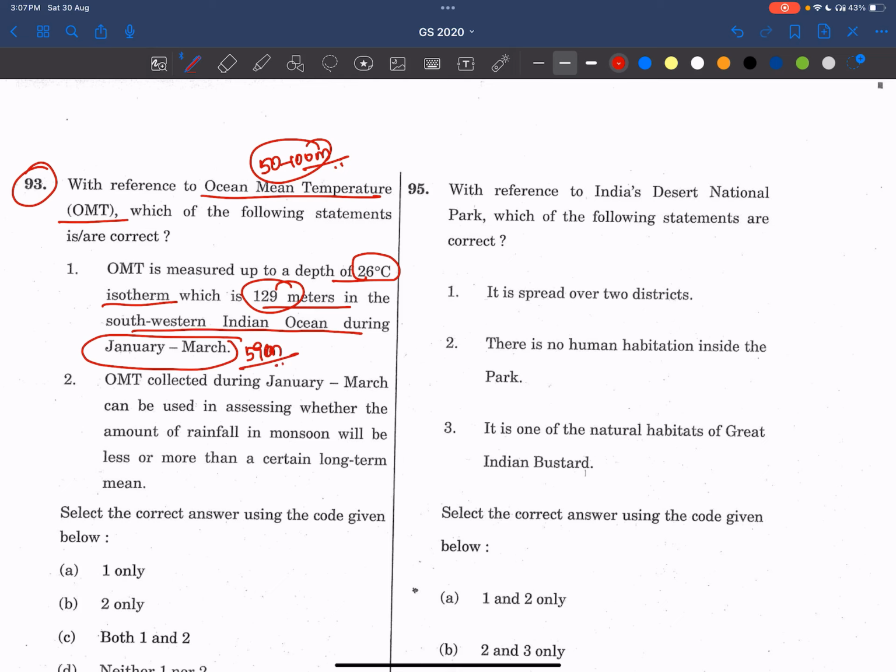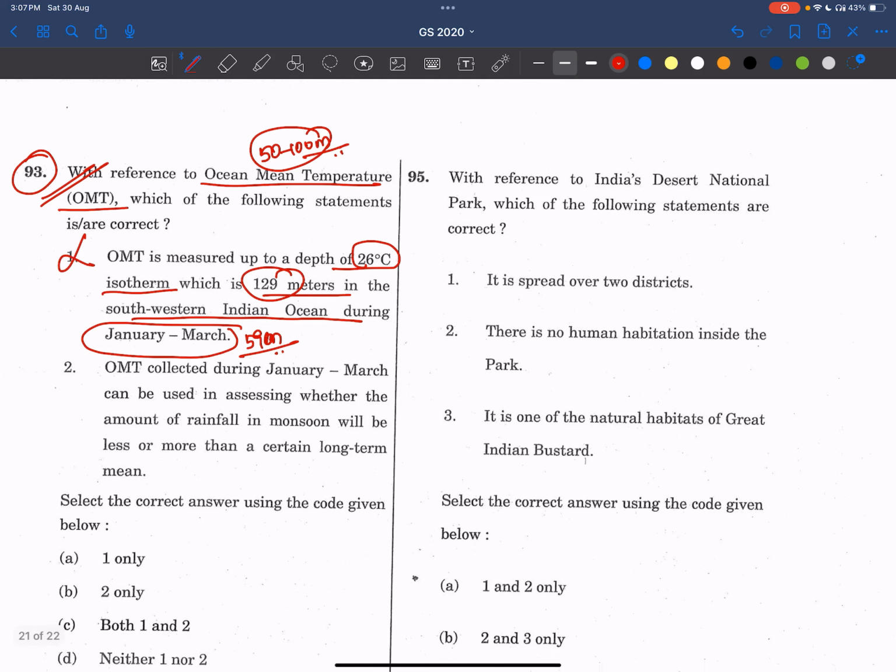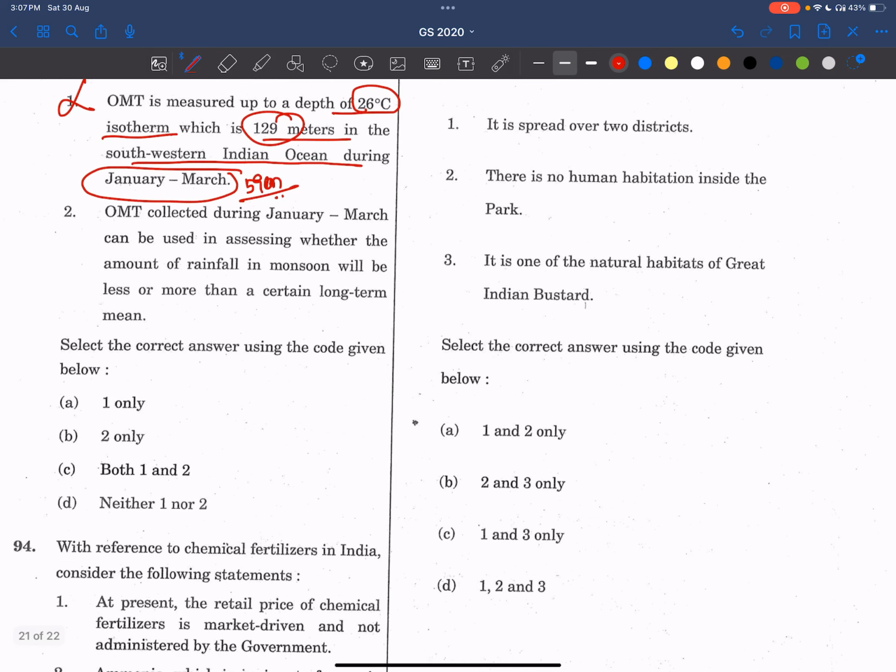This question is directly from NCERT. Very basic question. So the first statement is wrong. Now, OMT collected during January March can be used in assessing whether the amount of rainfall in the monsoon will be less or more than the long term average. Here, friends, if there is more ocean mean temperature, that means more moisture availability will be there, no? So by the time the southwest monsoon enters, if there is more moisture availability and high ocean temperature, it will lead to higher rainfall.